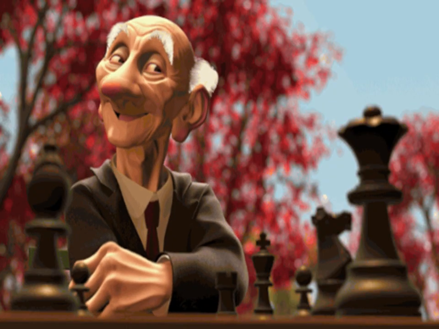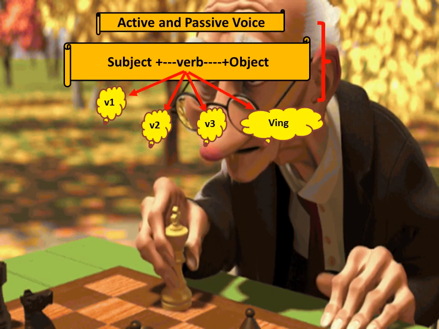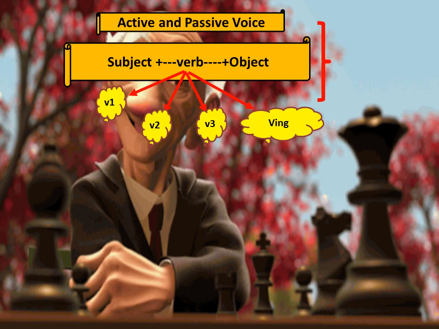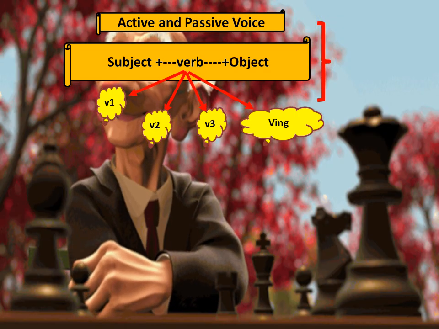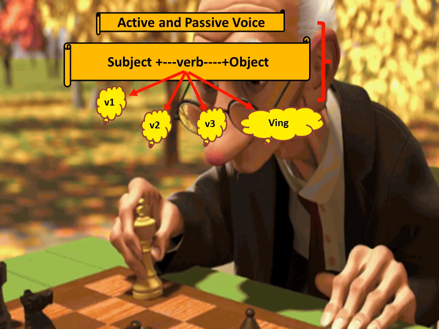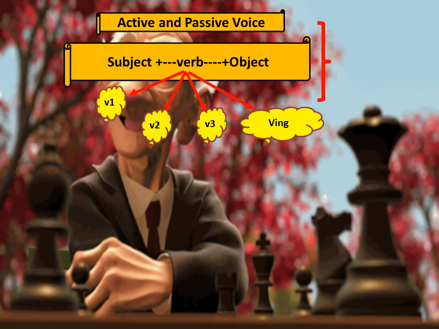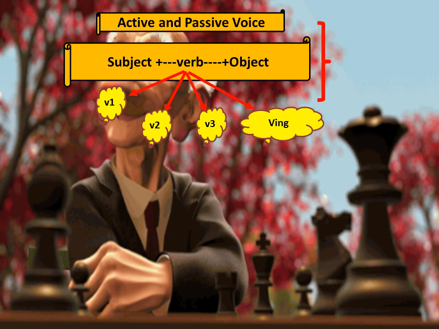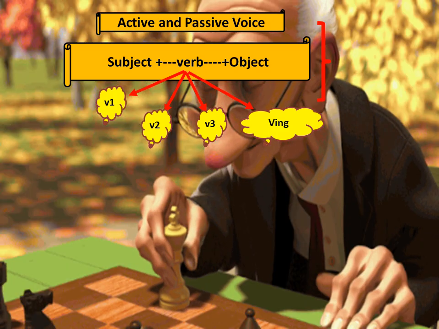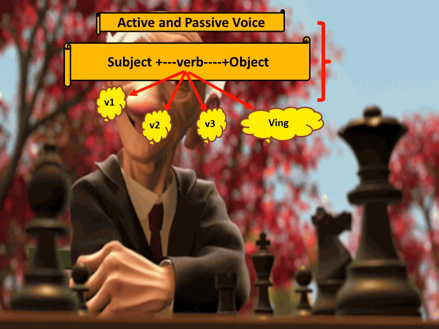Students, you already know the structure of a sentence, right? A sentence has a subject, a verb, and an object. Subject and object remain constant, but verbs can change, and depending on the type of the verb, the sentence has a tense. So what kinds of verbs can be there in a sentence? They can be v1, v2, v3, or ving type, right? When a sentence is in subject, verb, and object form, it is known as active voice. Okay, it is in the active form.